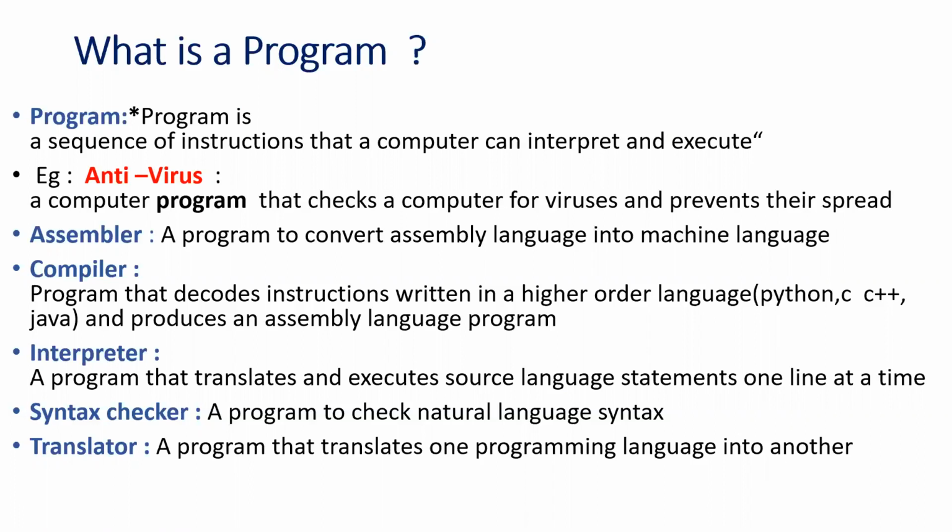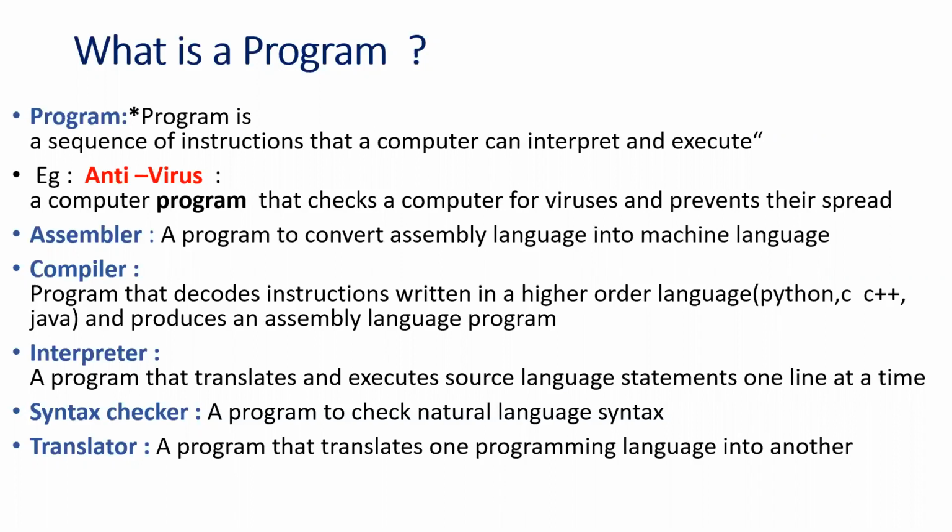Program is nothing but a sequence of instructions. The instructions will be executed in a sequence way, and in such a way that the computer can interpret it. Interpret means it can understand and it can execute. Now, examples for programs are antivirus, assembler, compiler, interpreter, syntax checker, translator, and many more. Every software is a collection of programs. Remember that every software is a collection of programs. Small software, like small tools, a tool is nothing but a computer program. Like antivirus is a computer program.